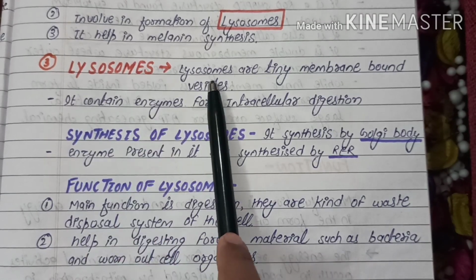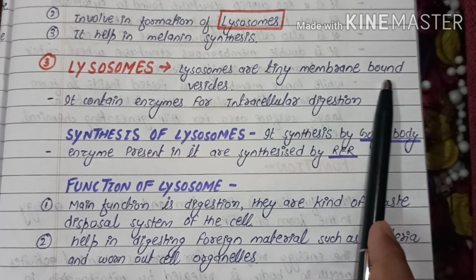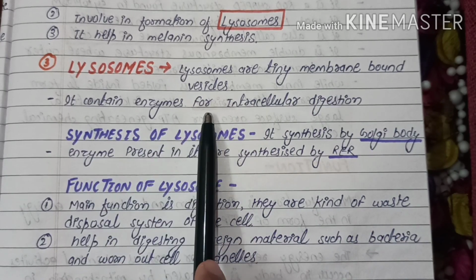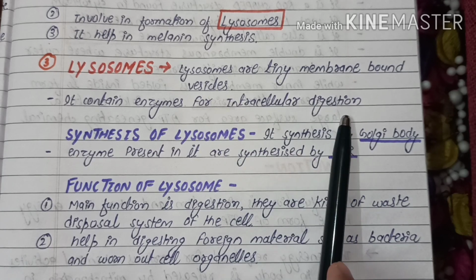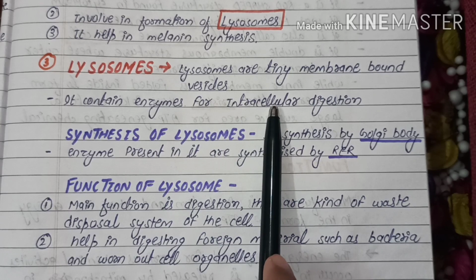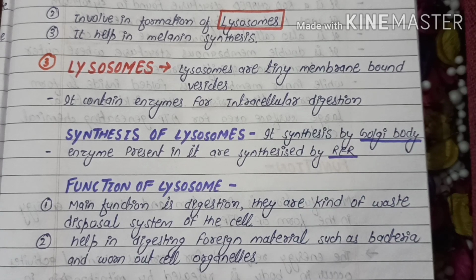Lysosomes. Lysosomes are tiny membrane-bound vesicles. They contain enzymes for intracellular digestion. Lysosomes act as a waste disposal system in the cell. Generally what happens? The waste material produced within the cell as a byproduct of various reactions is digested by the lysosomes. Lysosomes consist of enzymes.